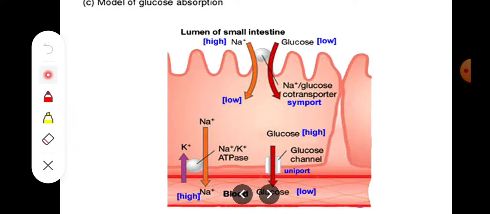You can see in this picture how the sodium and glucose are transported. They are also called co-transporters because both sodium and glucose are transported in the same direction. Okay, so this is the lumen of the small intestine.